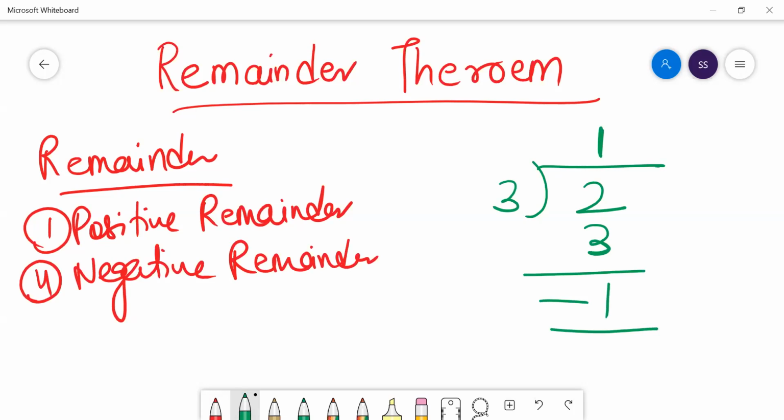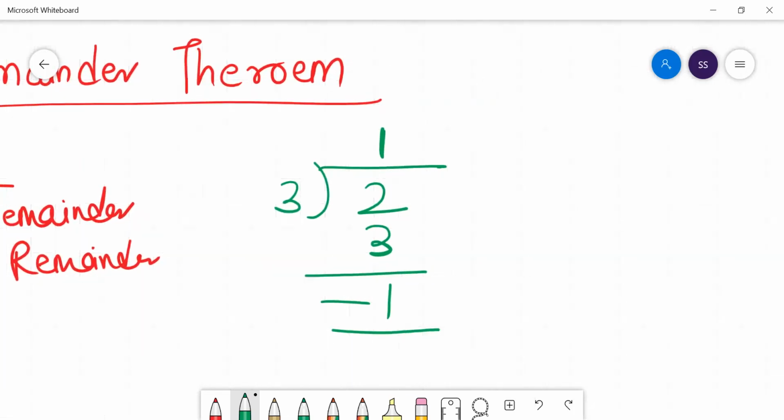Okay, guys. So when we solve problems on the remainder theorem, along with a remainder of +1, there is a remainder of -1 also, which will be very close to your heart if you have solved problems on remainders. When we solve problems on remainders, by hook or by crook, by doing permutation or combination, whatever we do, we try to see if we can get a positive remainder or a negative remainder, something like that.